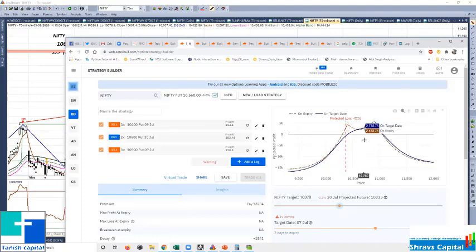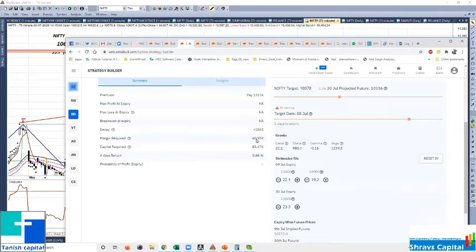So you can just keep on minting. Your range is the next 400 points, nothing will happen. Even just one day before, nothing will happen. Like this, just one day before, if you want to cut, you can cut it. If the market is staying here around 10,900, you will still get 3,000 rupees profit. If the market comes around 10,400, you will still get 500 rupees profit. And the capital locked is only 40,000.